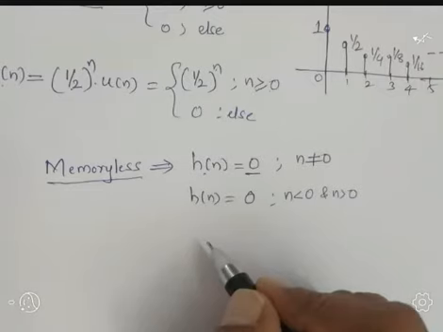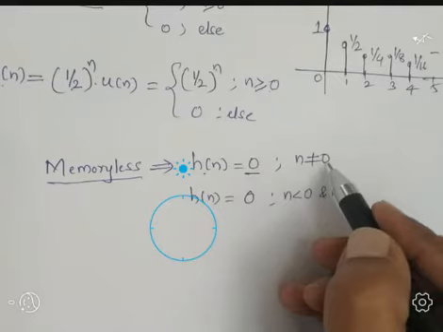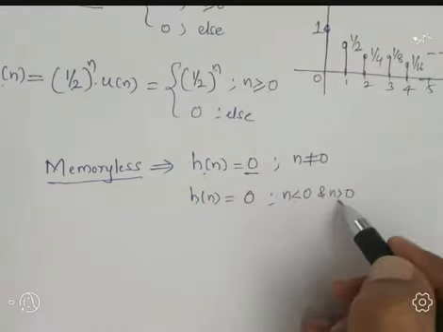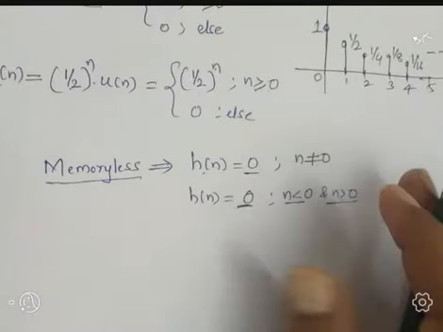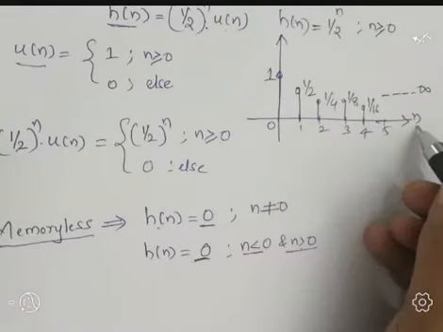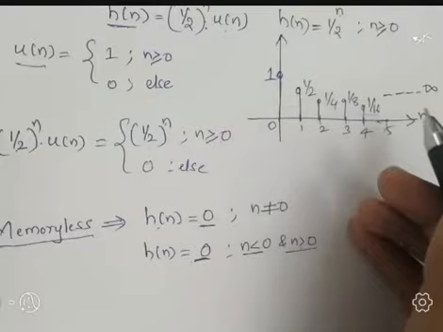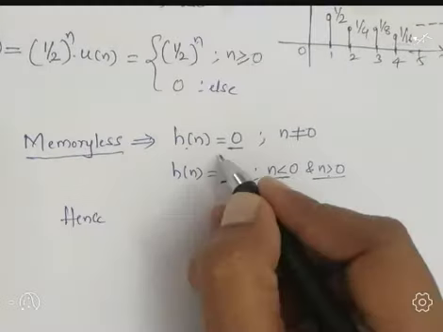The meaning is the same: h of n equal to 0 if n is not equal to 0. That means for both cases, n lesser than 0 and n greater than 0, the amplitude should be 0. But in this case, for n greater than 0, we are getting amplitudes, we are getting samples. So straight away we can say that this condition is not satisfied.